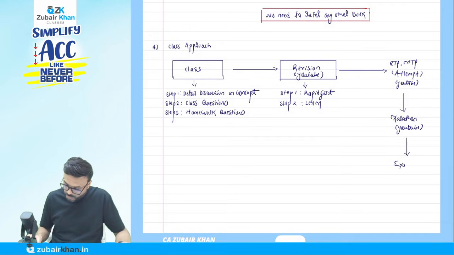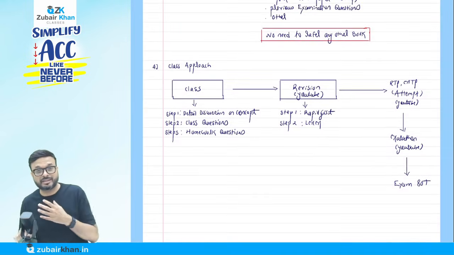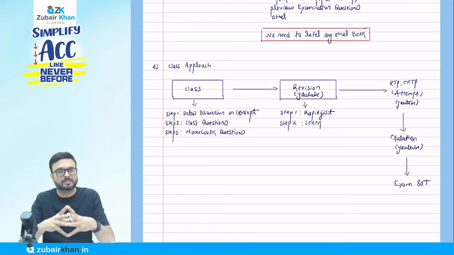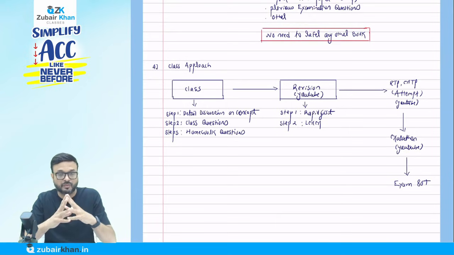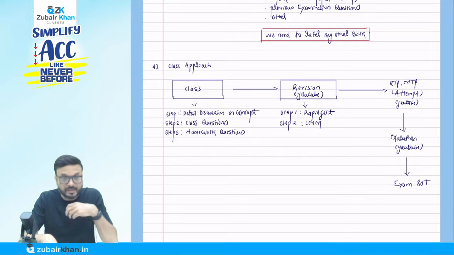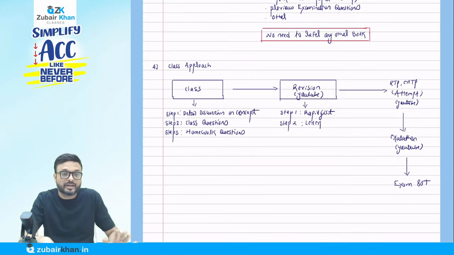And you are going to score 80 plus in advanced accounting. Honestly, I'm telling you, I genuinely believe that scoring 80 plus in accounts is possible, and it is not rocket science. What you need is to just follow me, whatever I'm saying, maintain discipline, and maintain consistency. It's not at all difficult.